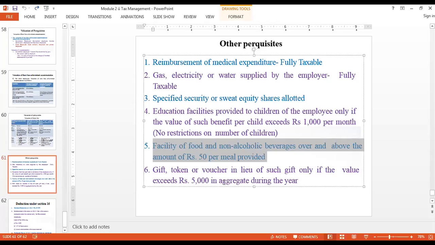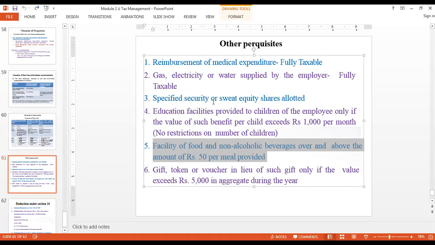If I apply the condition of point number 6 under perquisites, the calculation goes this way. I receive gifts worth 8,000 rupees. I am exempted from paying tax up to the tune of 5,000 rupees. On the balance amount, that is 3,000 rupees, I am liable to pay tax. Clear? This is how the valuation of gifts, tokens, vouchers comes into picture. Any doubts in this?